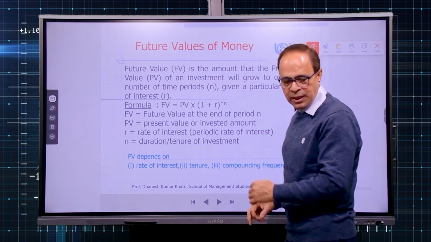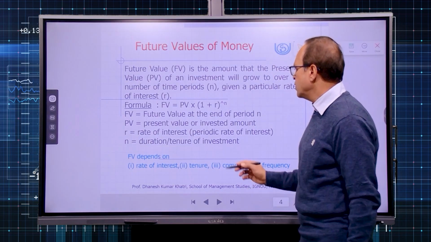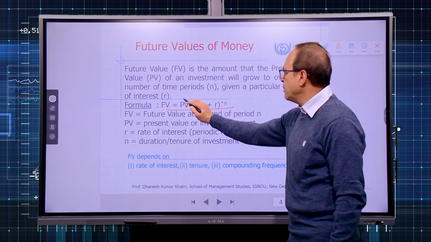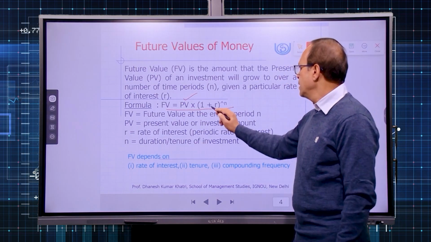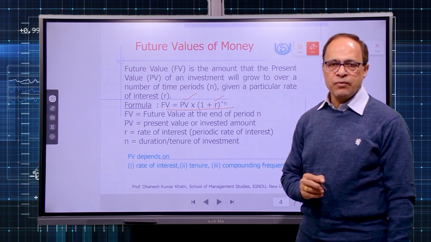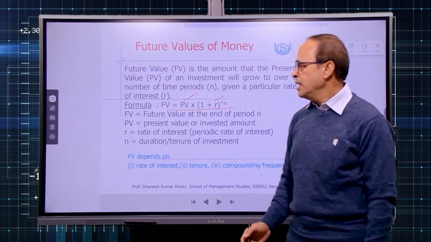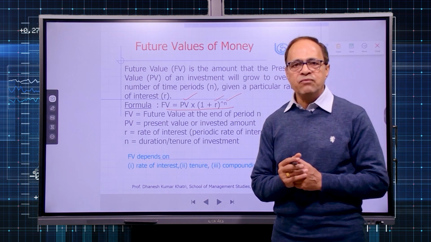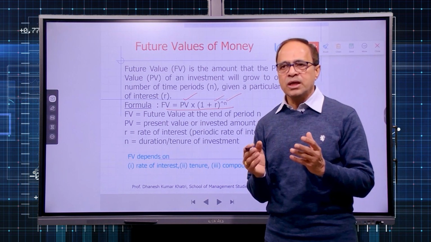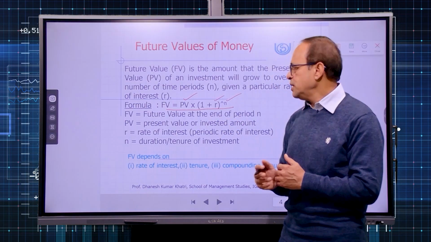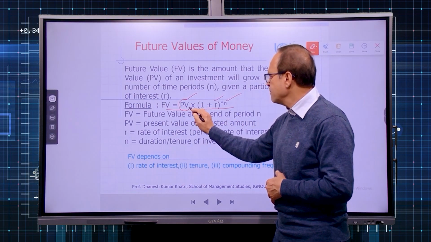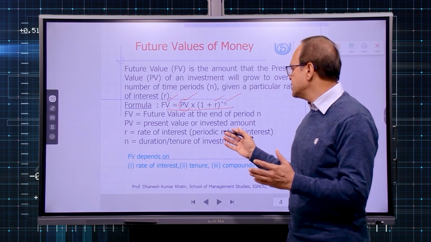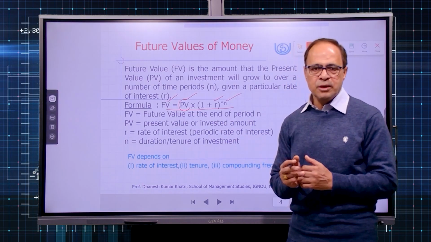Now, how do we calculate future value of money? The concept is simple. Future value of a lump sum amount or single amount can be calculated by applying this formula. PV is the amount which we are depositing right now. R is the rate of interest which you will earn on your deposited amount, and N is the time duration. So by applying this simple formula to a lump sum or single amount, you can calculate the future value of the money. Present value is the money we deposited and we are interested in calculating future value. R is the rate of interest and N is the time duration or tenure of deposit.